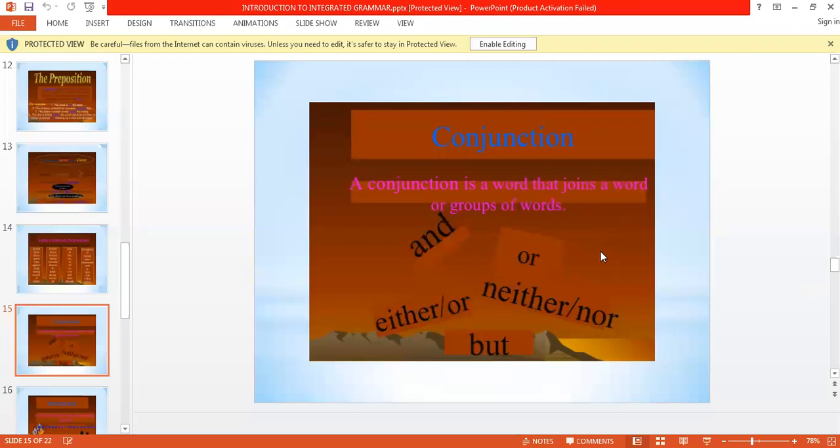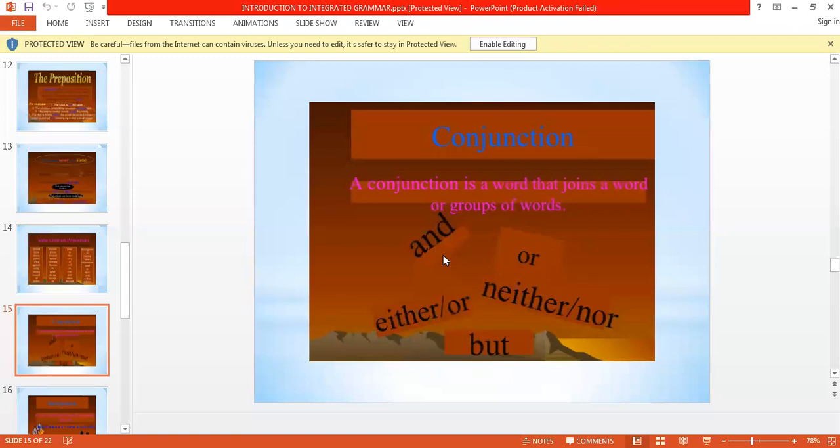Here I have joined two subjects, Ansh and Aksh, using the conjunction "and". Remember, you can note it down in your rough notebook as well: "and" is used to join two similar things.